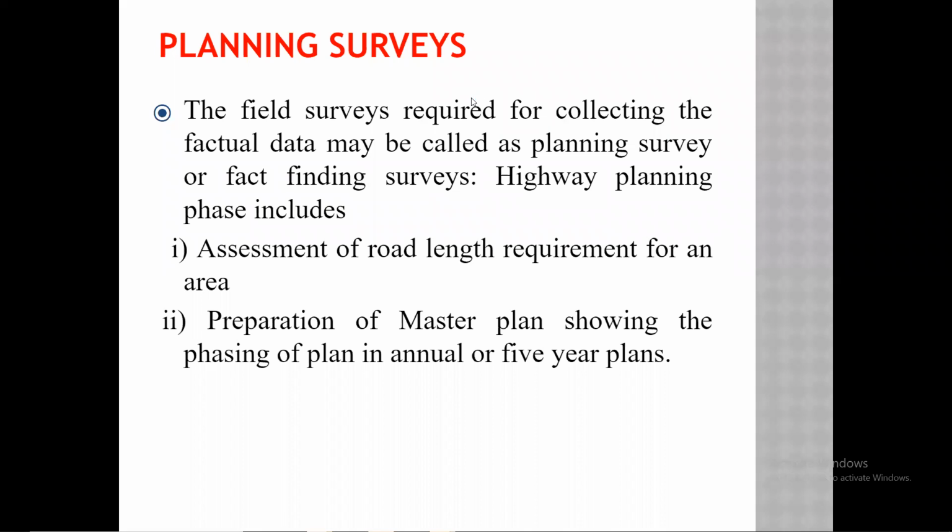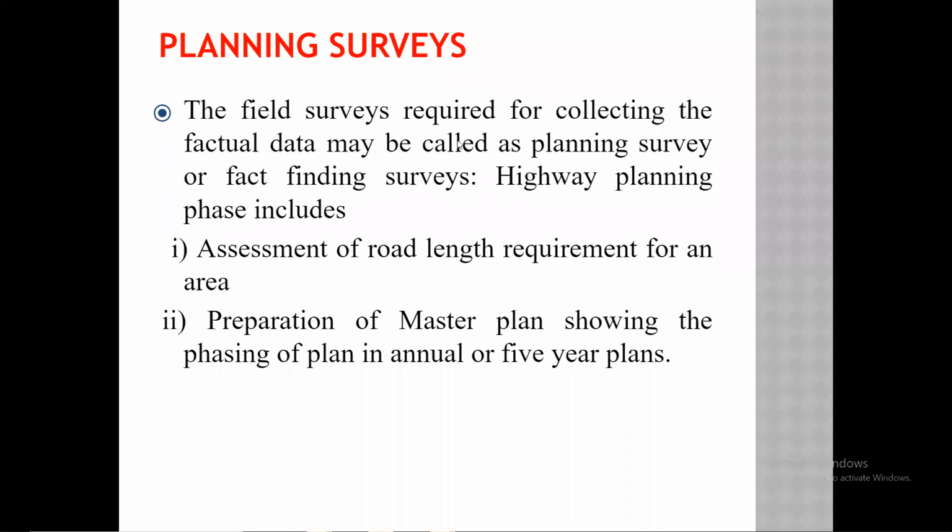We need not go for extra charges to bring material from elsewhere to fill the filling area, or for extra cutting and transporting that material to another side. So decide the alignment such that the cutting area is equal to the filling area.